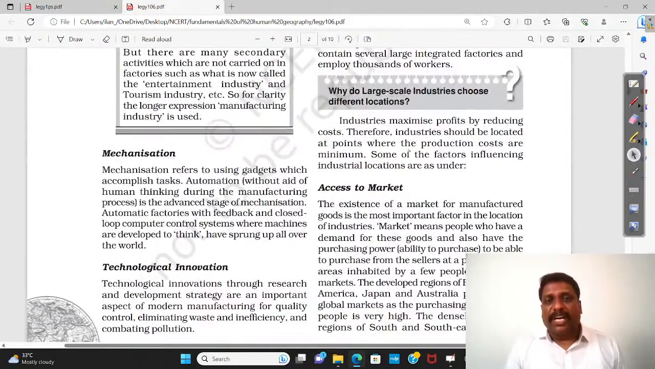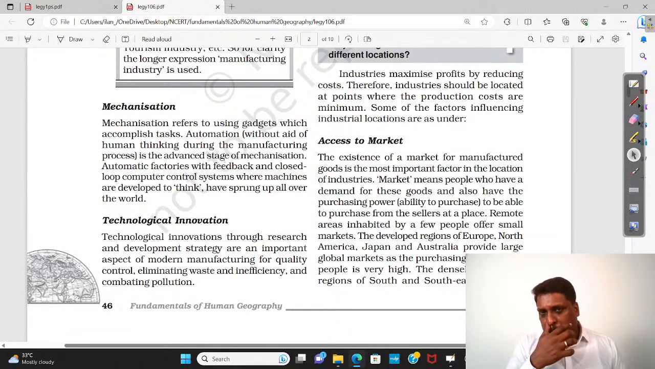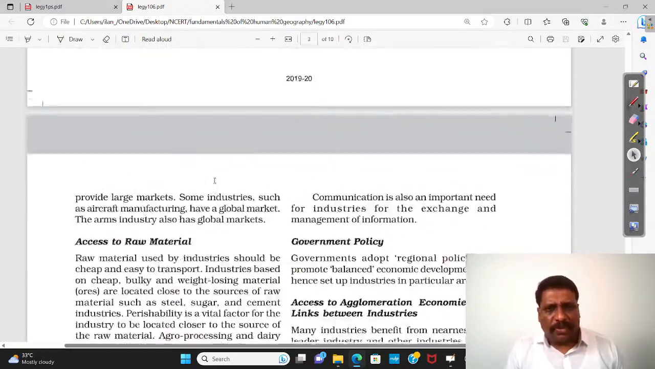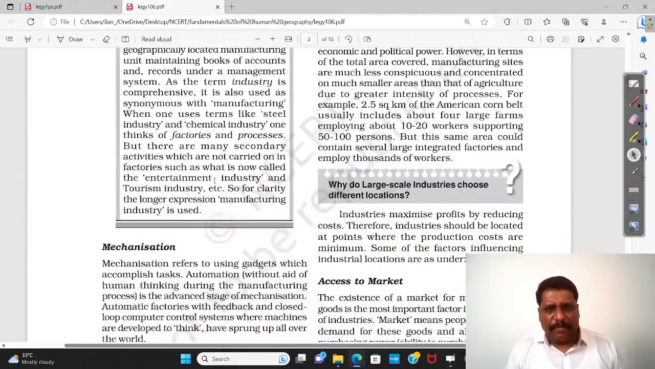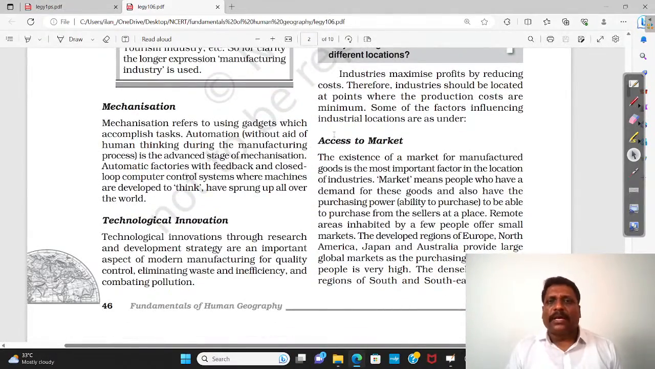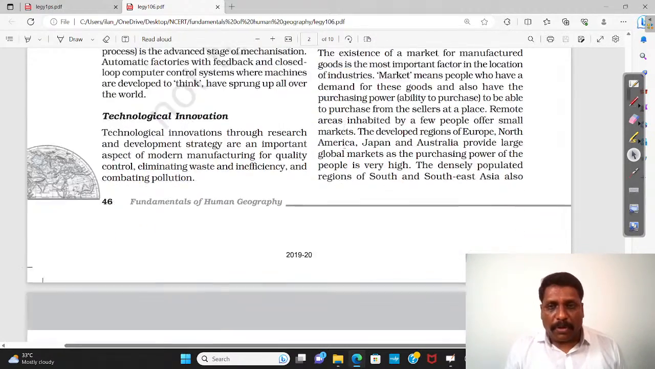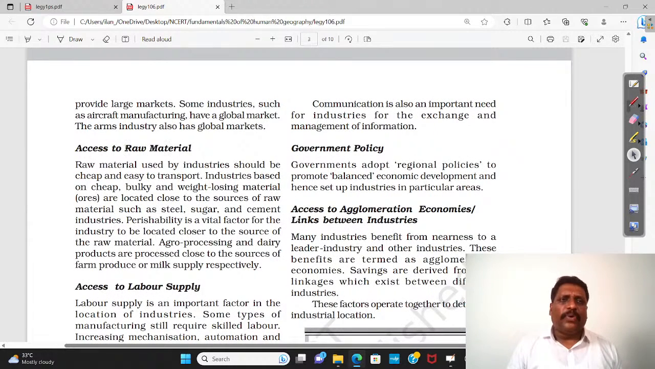Now again, what are the different factors which determine the locational aspect of industries? Plenty of factors are there. What determines them? Number one, access to the market. Where is the market? Because once the goods are produced, where exactly will you be selling them? You'll be selling them in the market. Market access is very important. Not only the market, but where exactly you get the raw material.